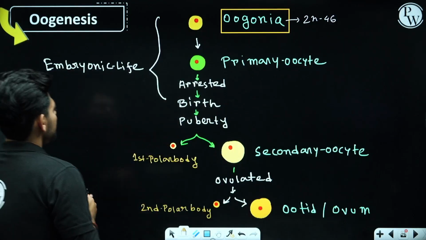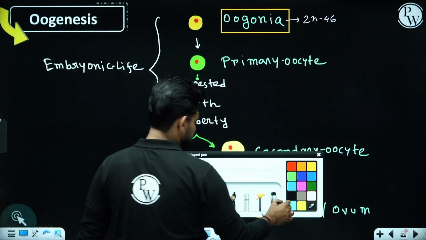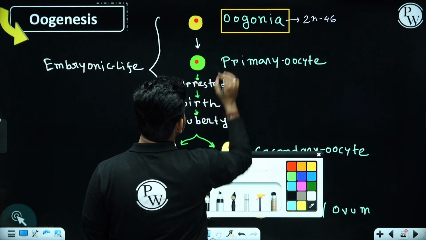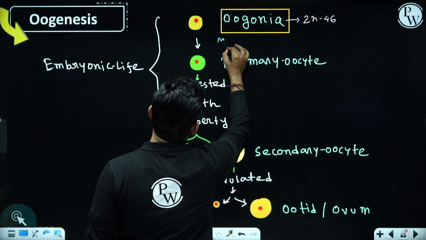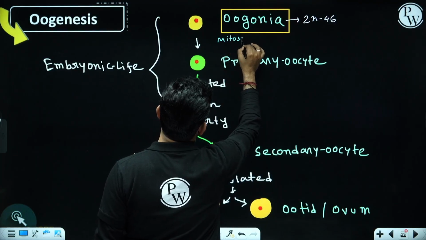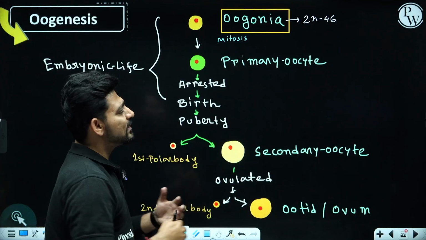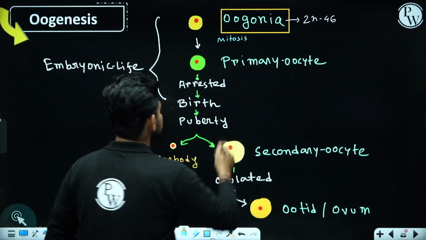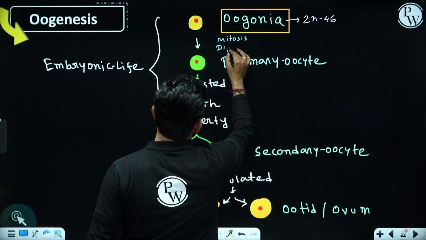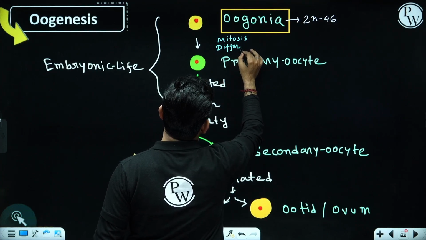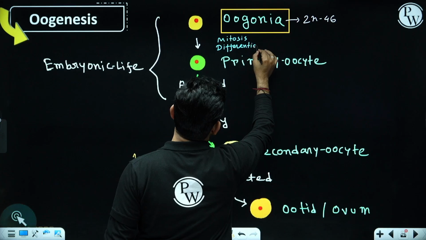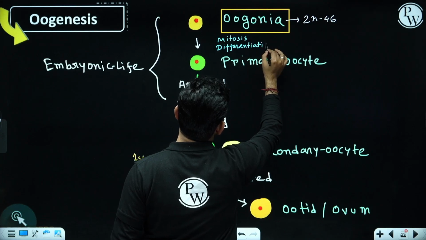Now during embryonic life itself, these oogonia will start mitosis. They will form more oogonial cells, and a few of the oogonial cells will differentiate. So it's written as differentiation.